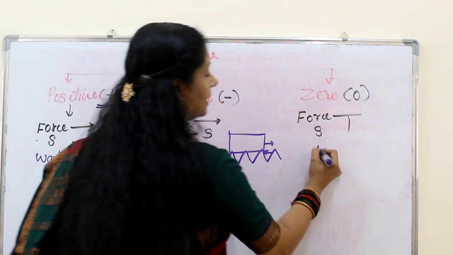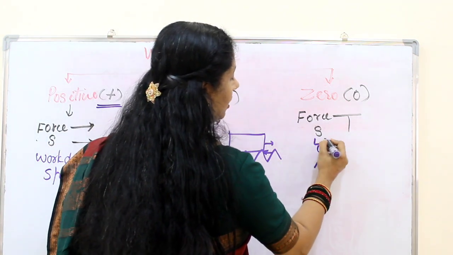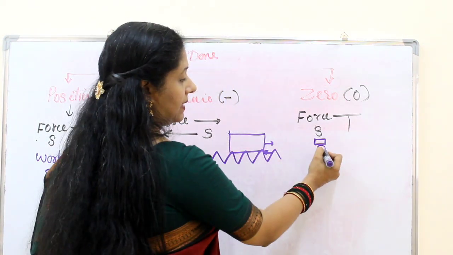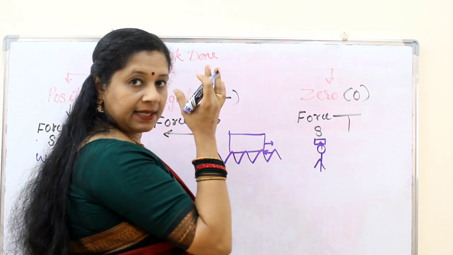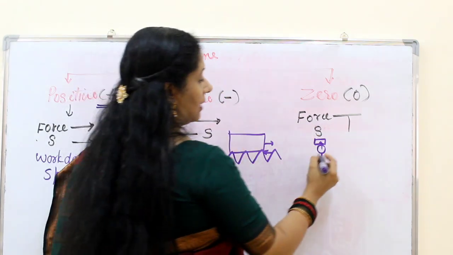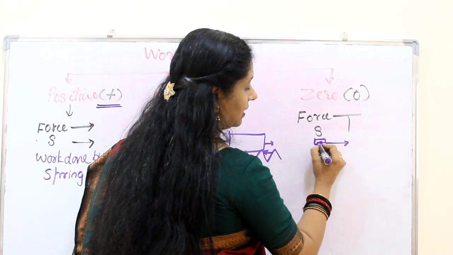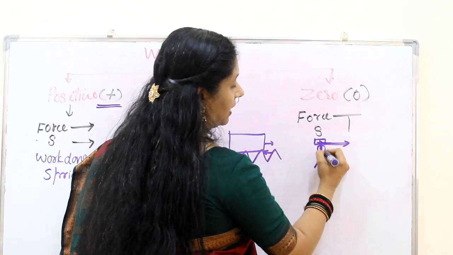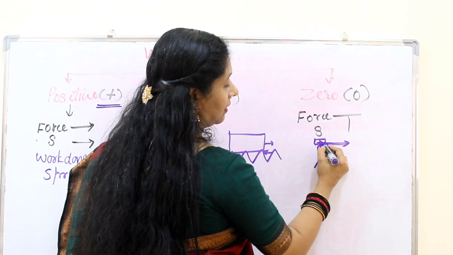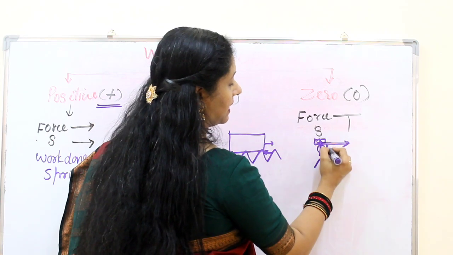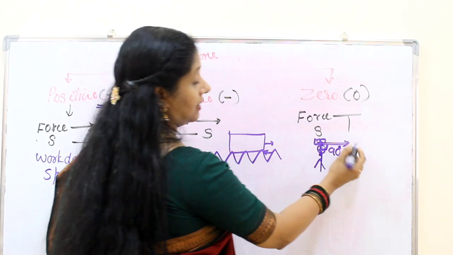Imagine a porter is there, he is carrying a load. So he is applying a force on the load to balance it, equal to the weight of the load. So force is in this upward direction, but he is walking in this direction, so displacement is in this direction. So here the angle between the force applied and the displacement is 90 degrees.